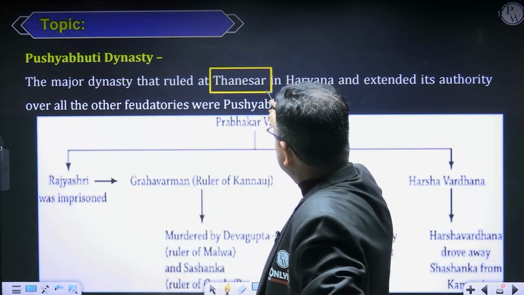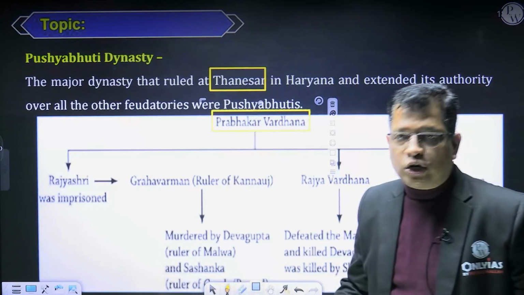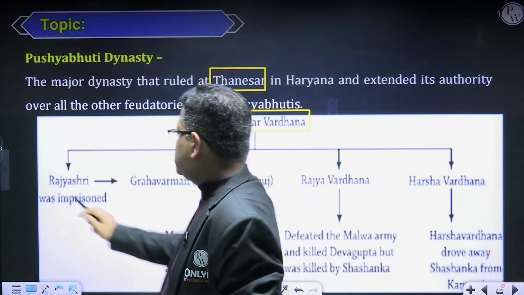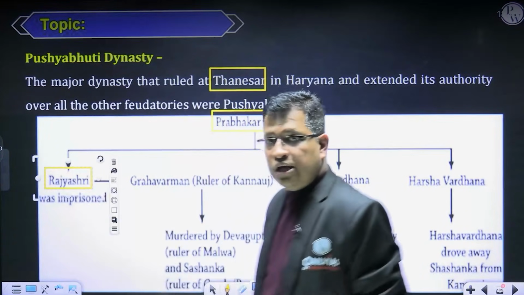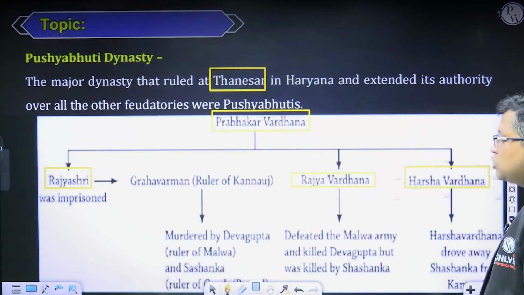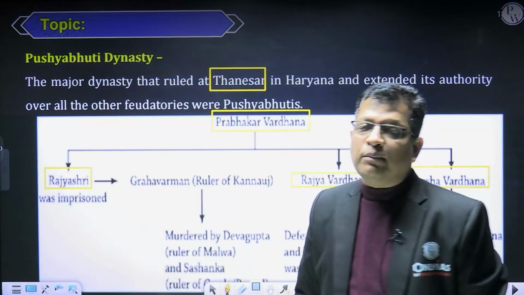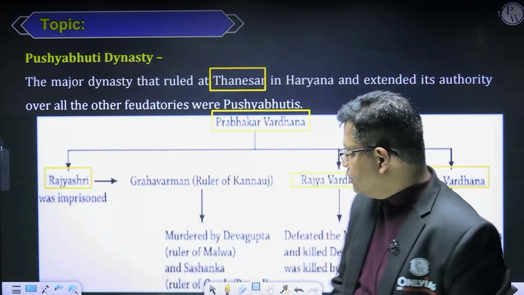Now see, the fourth king of this dynasty was Prabhakarvardhan, and he had 3 children. One was his daughter Rajyasri, his eldest son Rajyavardhan, and his youngest son Harshvardhan, right?